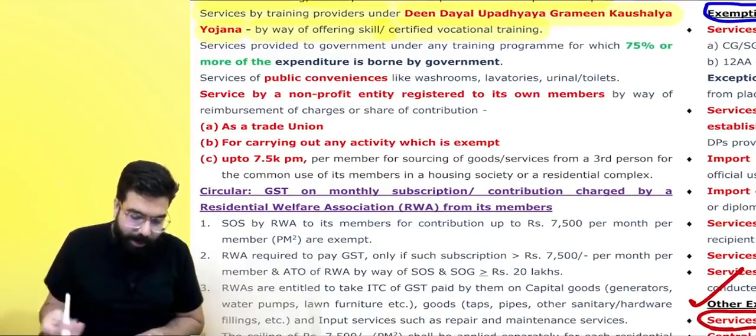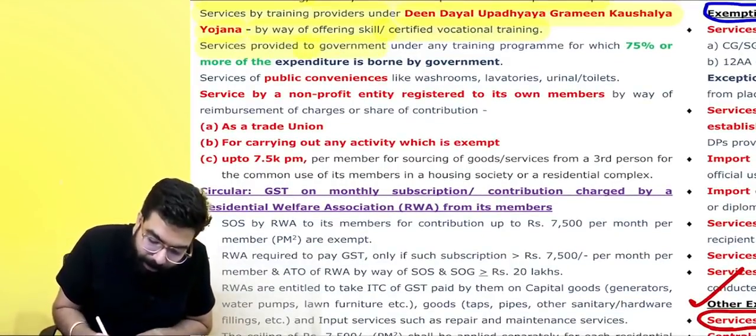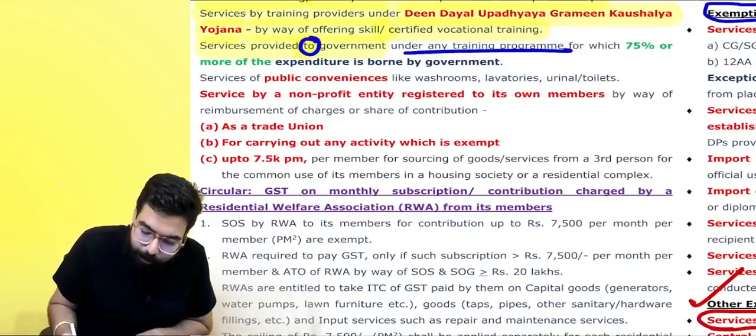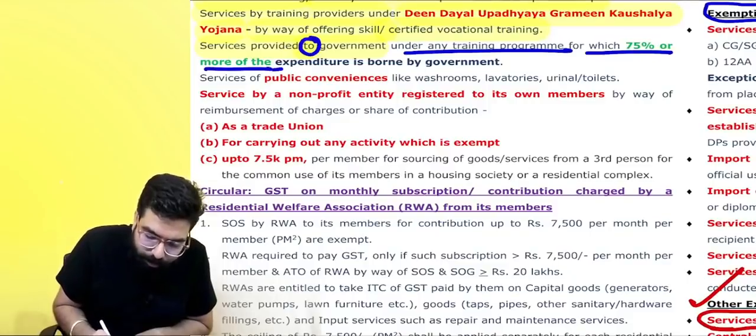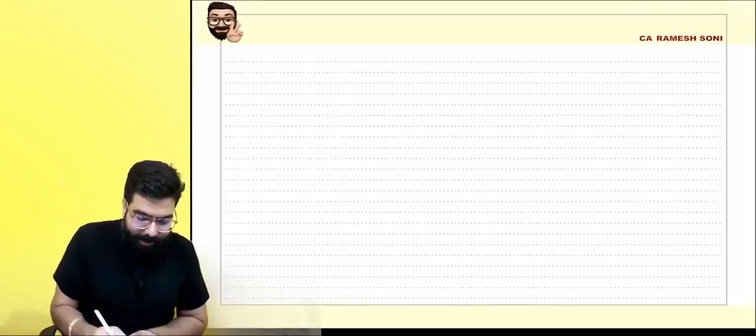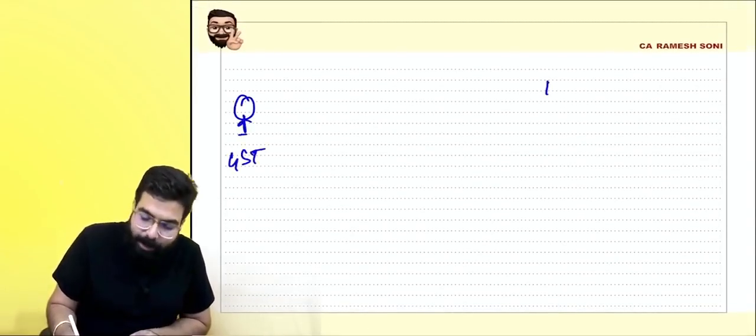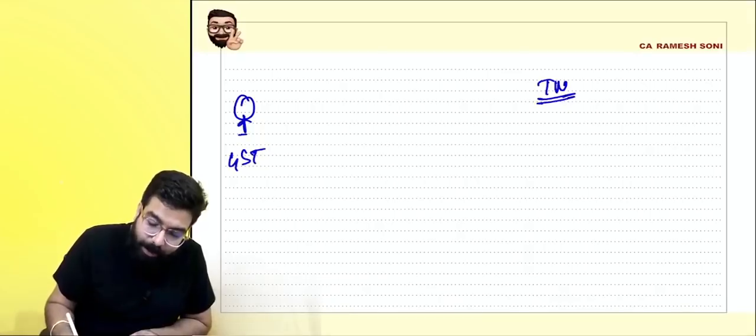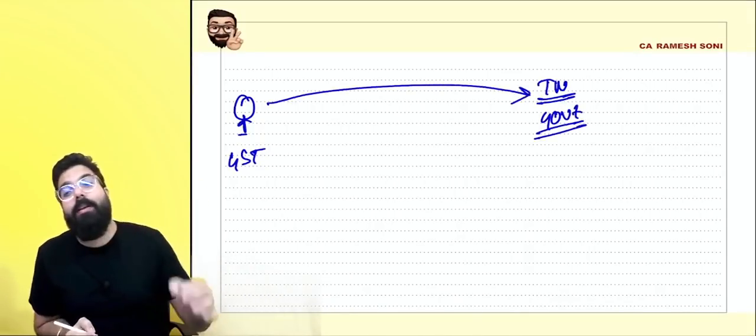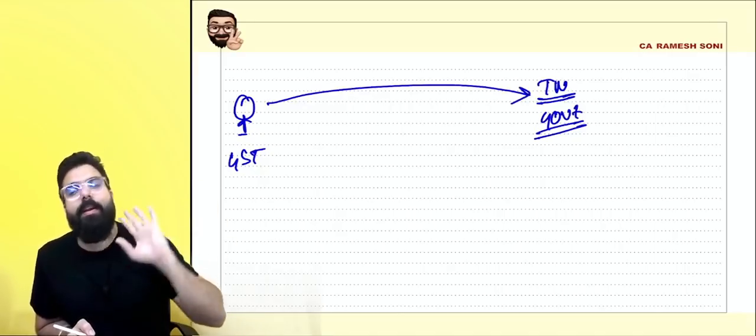Now it says, services provided to the government. Whenever I provide any service to the government under any training program for which 75% or more of the expenditure is borne by the government. For example, I teach GST, I am a GST trainer. Suppose the Tamil Nadu government department tells me, Ramesh sir, can you train all our officers with respect to GST? Can you train our officers?